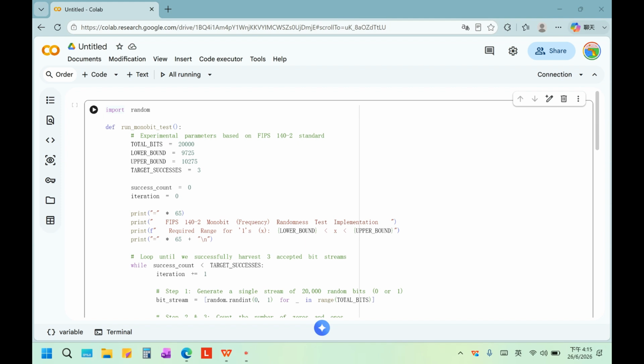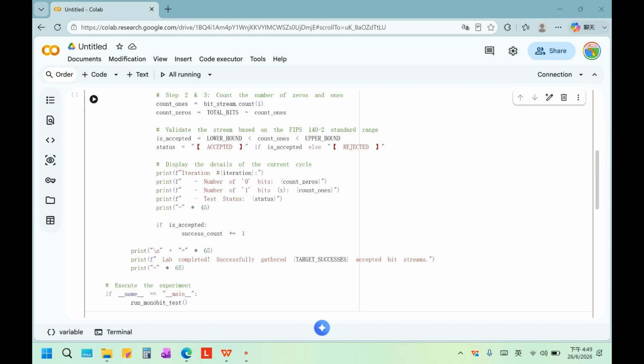Next, the program counts the number of ones and zeros in the bit stream. Then, the program checks whether the number of ones is within the required range. If it is, the bit stream passes the monobit test. The program displays the iteration number, the number of zeros, the number of ones, and the test result. If the bit stream is accepted, the success counter increases by 1.